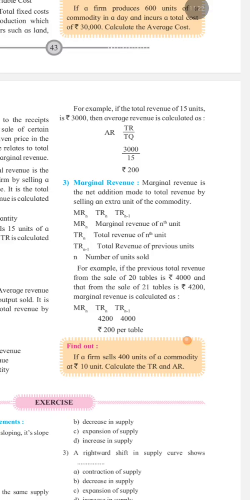So in this chapter, we studied the meaning of supply, law of supply and its assumptions, and in this part, we studied exceptions to the law of supply, variations and changes in supply, cost concepts, revenue concepts. So remember, understanding supply is very important because it helps us analyze production decisions, pricing policies, and market behavior in economics.